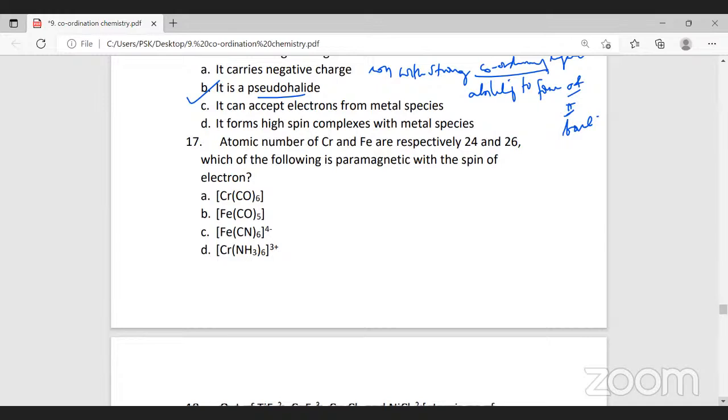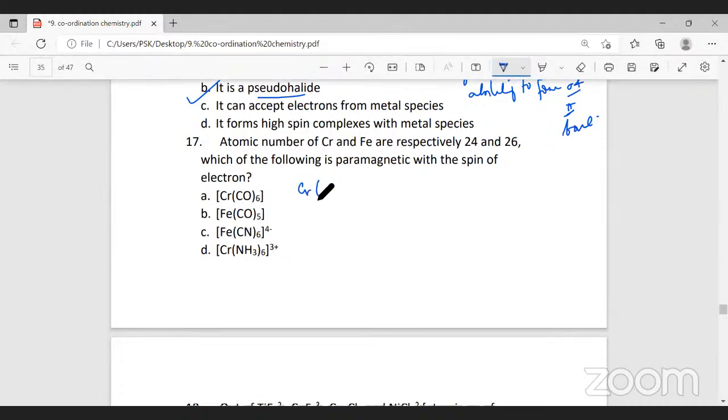Which of the following will be paramagnetic? Now we will take the answer and solve it. Chromium complex, the last complex, is an ammonia complex. Ammonia is a strong field ligand. Carbon monoxide is also a strong field ligand, but it's a neutral complex. There's no charge here. These two are neutral complexes.